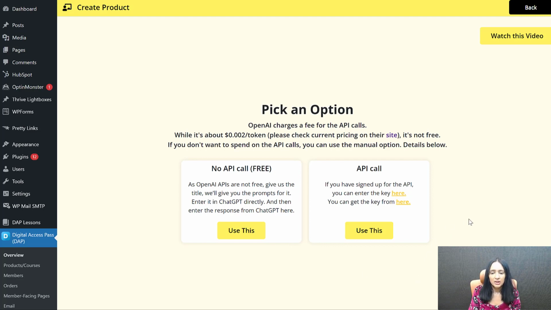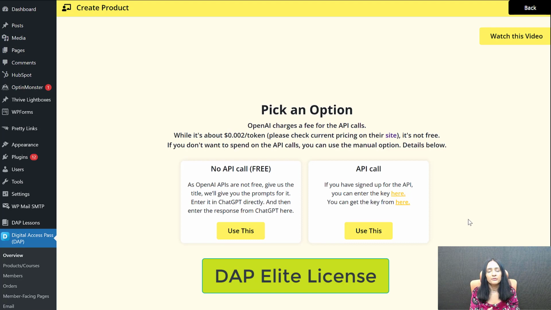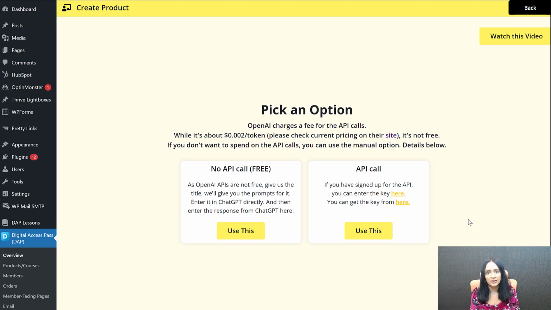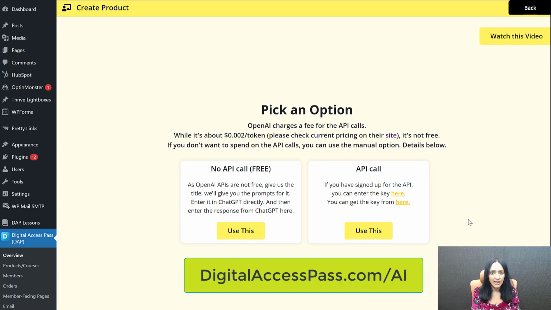So number one, you need to have access to the AI add-on, and there are a few ways you can get access to it. If you are a DAP Elite member, meaning if you have a DAP Elite license, monthly or annual, then you don't have to do anything. No action required. You'll be able to unlock the AI features automatically. But if you don't have a DAP Elite license, you can sign up for this AI add-on. You will be able to purchase it outside of your DAP license. And once you purchase it, nothing else is required.